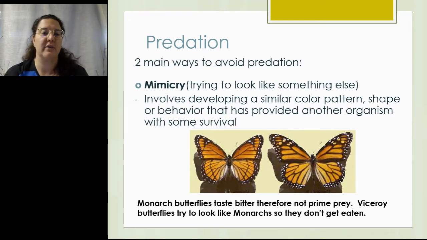Mimicry, or trying to look like another organism, is when a, say, non-toxic organism will attempt to look like a toxic similar organism to avoid predation. So monarch butterflies taste bitter because they eat milkweed and therefore are not prime prey species. And viceroy butterflies try to look like monarch butterflies so they don't get eaten. This also happens with different types of snake species, where they'll try to look like a venomous snake so that they're less likely to get preyed upon by other species.